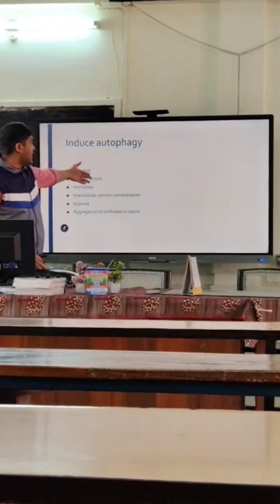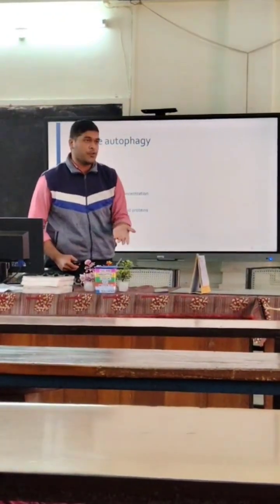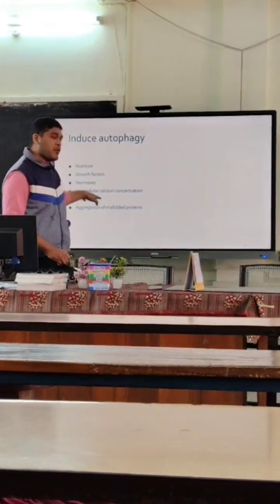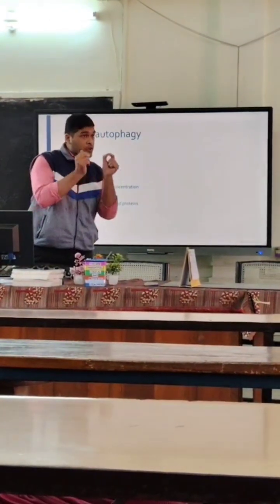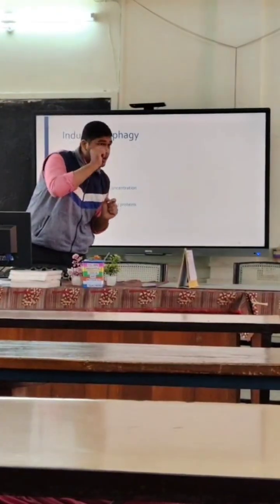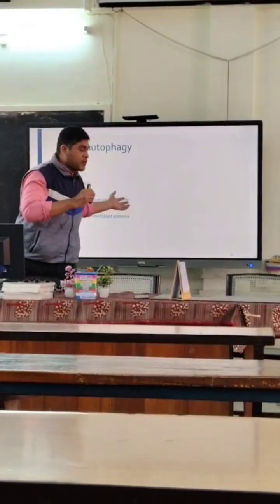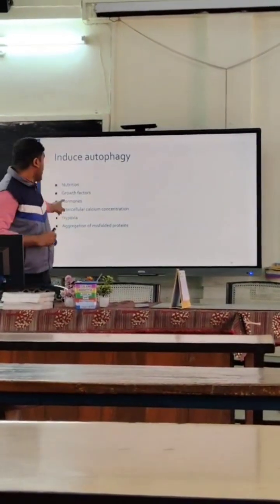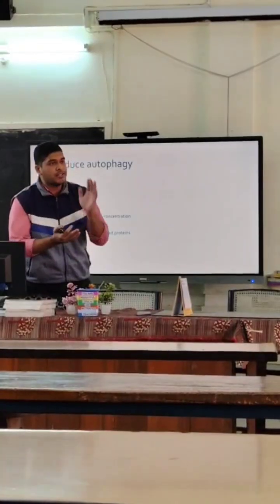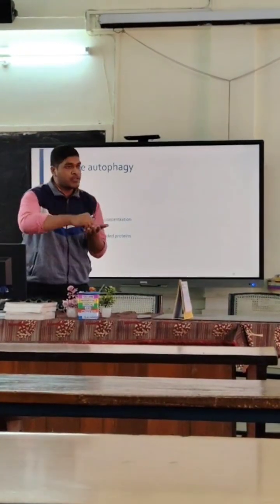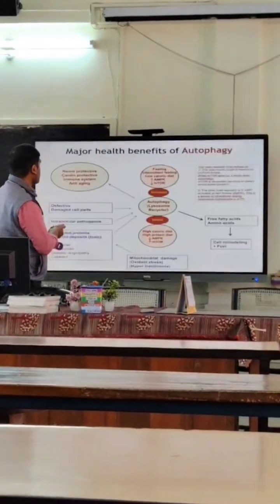Fourth is the intracellular calcium concentration. The higher the calcium concentration in our body, the less autophagy happens. Fifth is hypoxia. When we have less oxygen, different kinds of cells degrade their smaller, fewer components, which are recycled through the process of autophagy. And most importantly, last is the aggregation of misfolded proteins. If the protein components are broken, then definitely through this process of autophagy, they are going to be renewed.